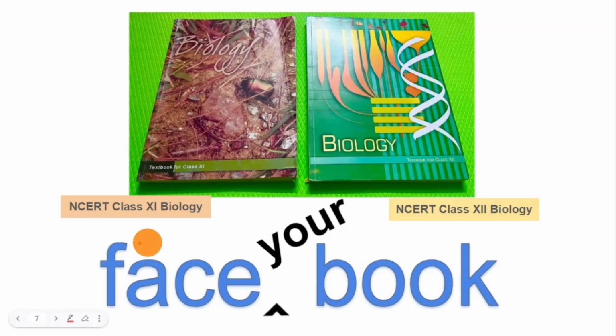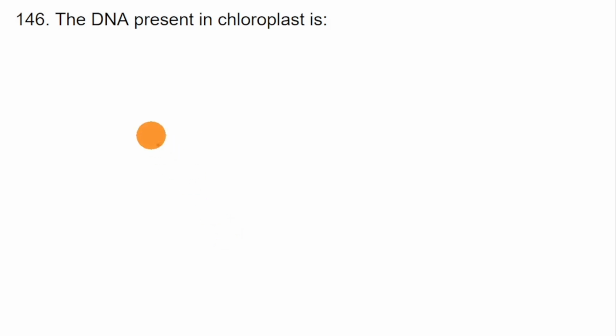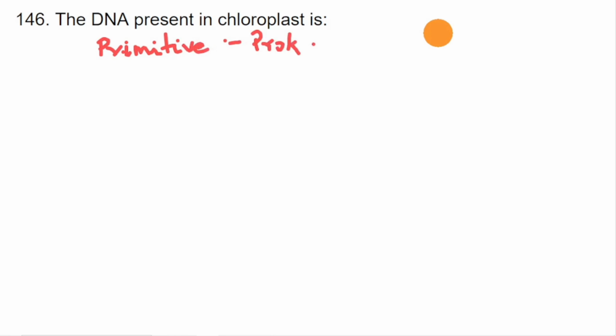This question is from class 11th textbook, chapter Cell, the fundamental unit of life. Question 146, NEET 2024. The DNA present in chloroplast is... So chloroplast is actually a primitive, free living organism. So it is a prokaryote. And by endosymbiotic theory, it started living inside eukaryotic cell.